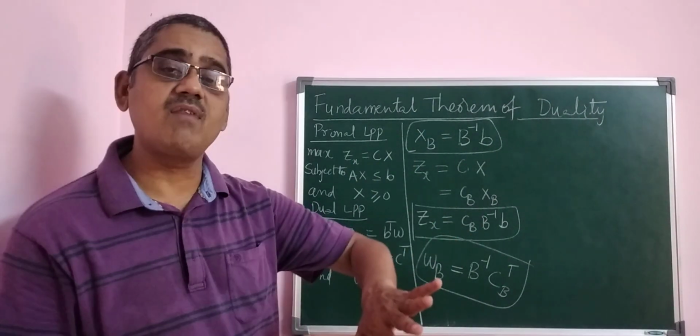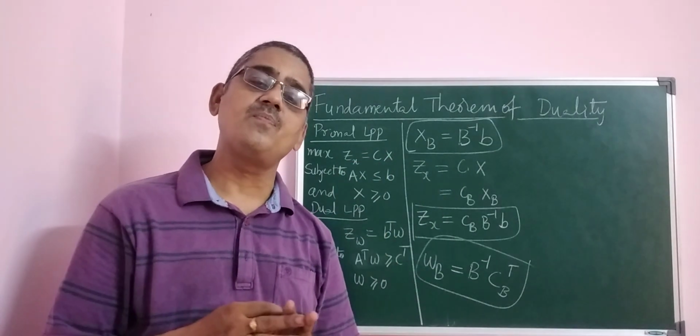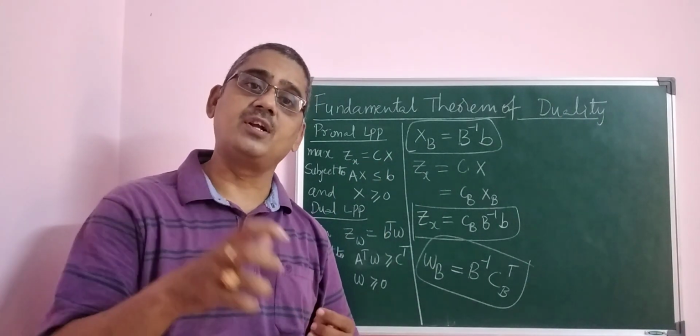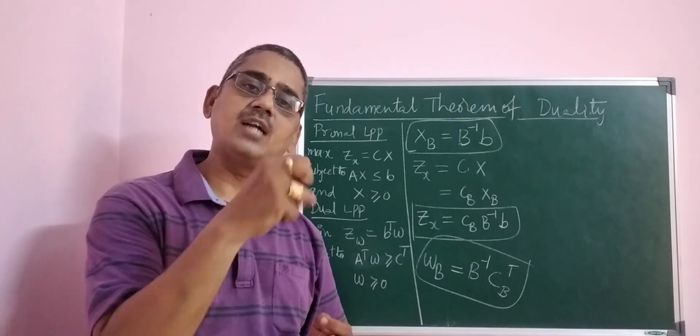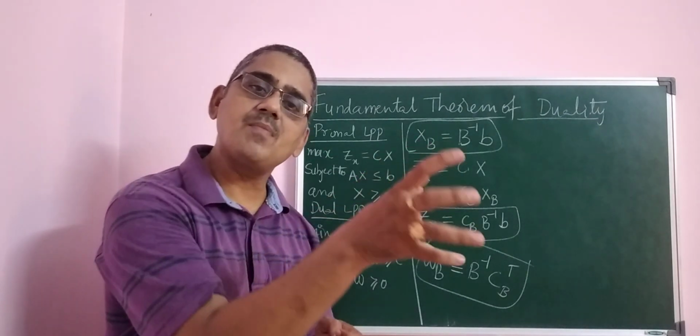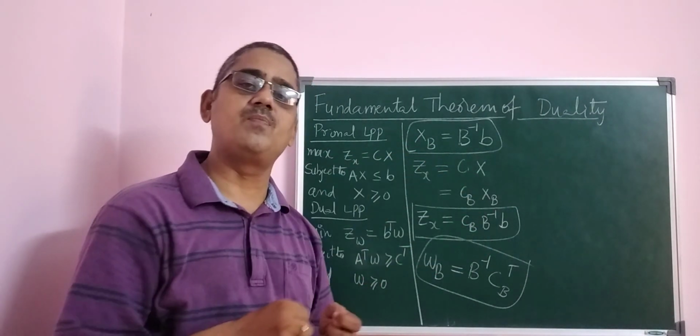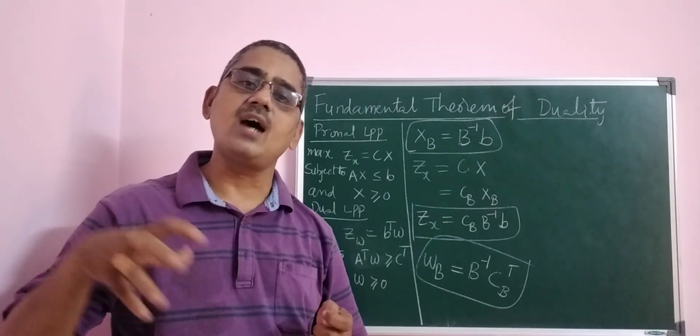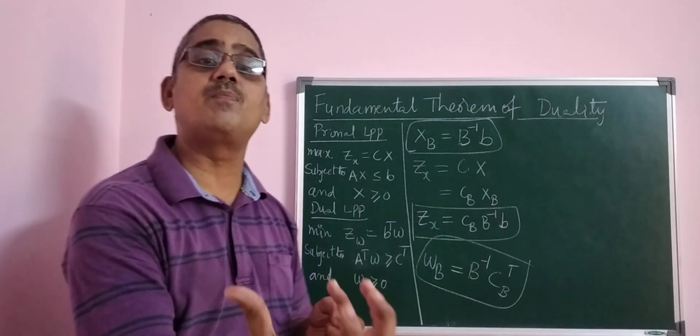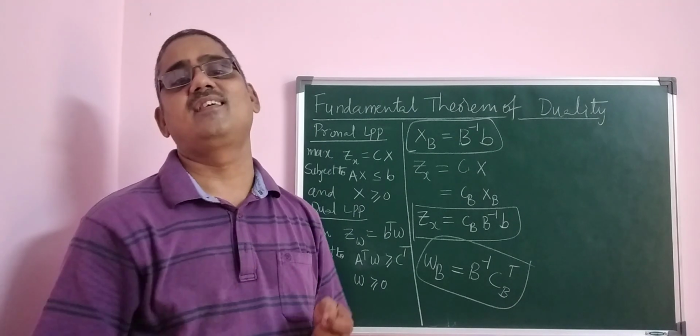If we consider net evaluations greater than or equal to 0, now I prove that from the optimality condition of the primal LPP, the constraints and non-negative restrictions of the dual LPP exist. That is the beauty.